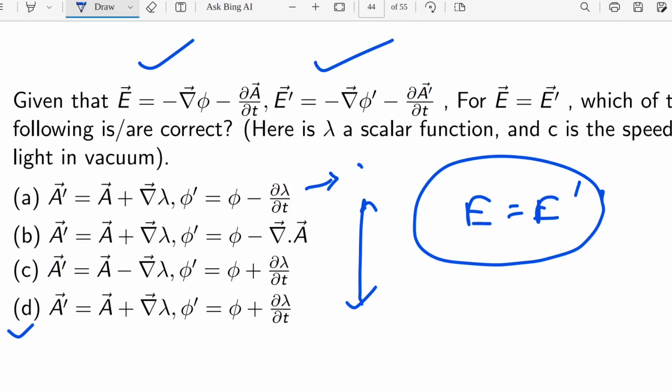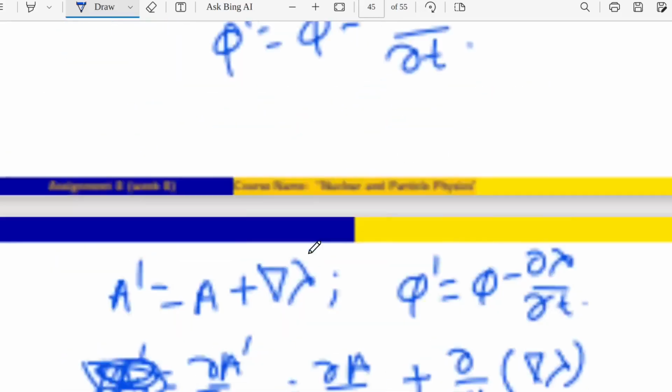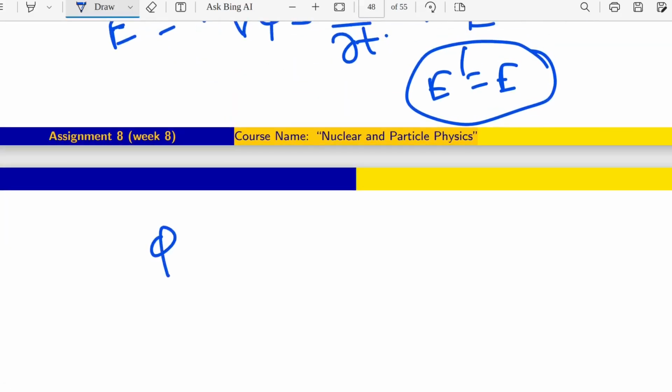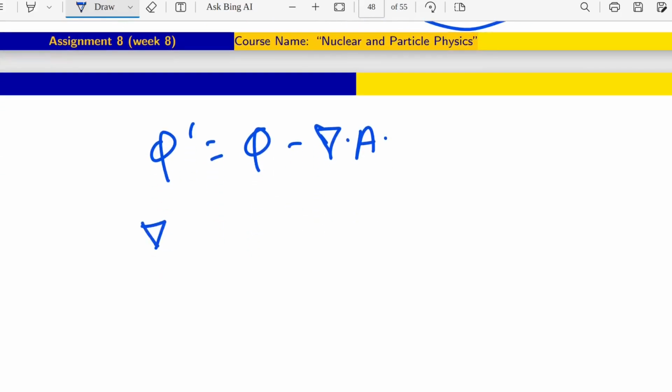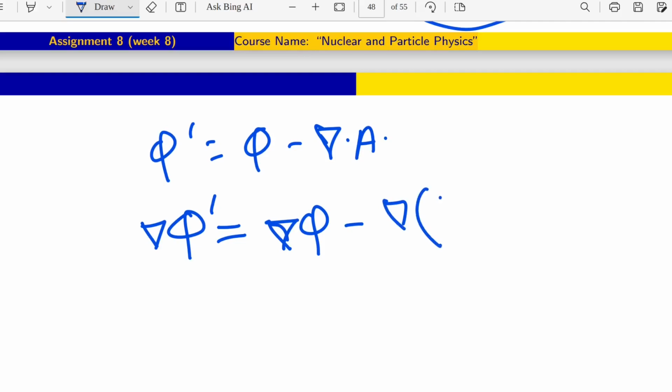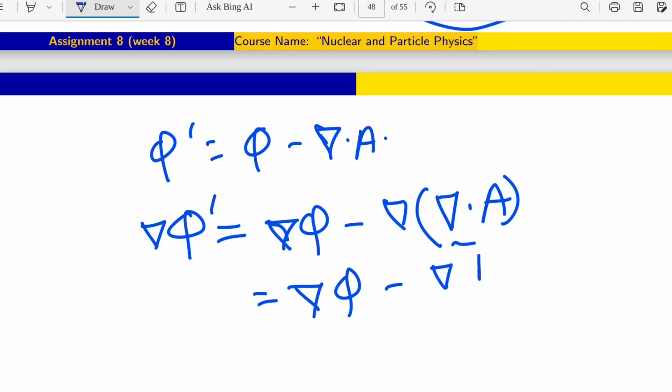Okay, now coming to option B. B option is what? The same for A prime but different for phi prime. Phi prime is phi minus divergence of A. So grad phi prime is grad phi minus grad of divergence of A. So you know what is grad of divergence of A, that is del square A.